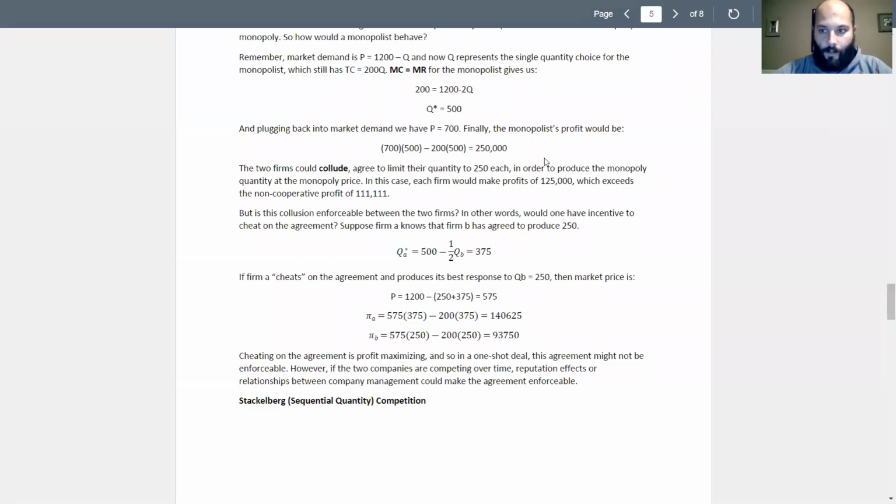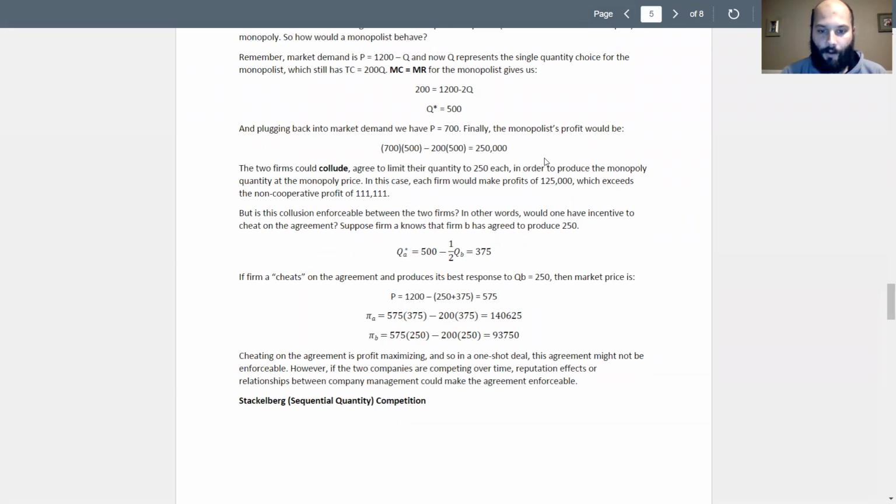In the previous video, we talked about a Cournot duopoly, which is an oligopoly with two firms producing a similar product, and they choose their quantities based on MC equals MR simultaneously and independently. So we showed what would happen if they chose simultaneously and independently. Then we showed a possibility for the two firms to collude and act like a monopolist to maximize their profits.